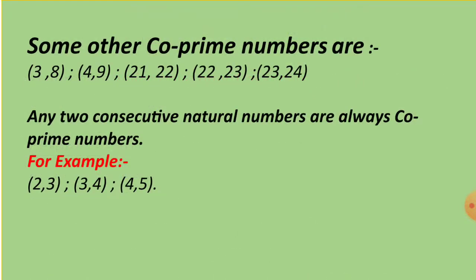Some other co-prime numbers are 3 and 8, 4 and 9, 21 and 22, 22 and 23, 23 and 24. Any two consecutive natural numbers are always co-prime numbers. For example, 2 and 3, 3 and 4, 4 and 5. You can solve any of the examples the way I have solved the example.